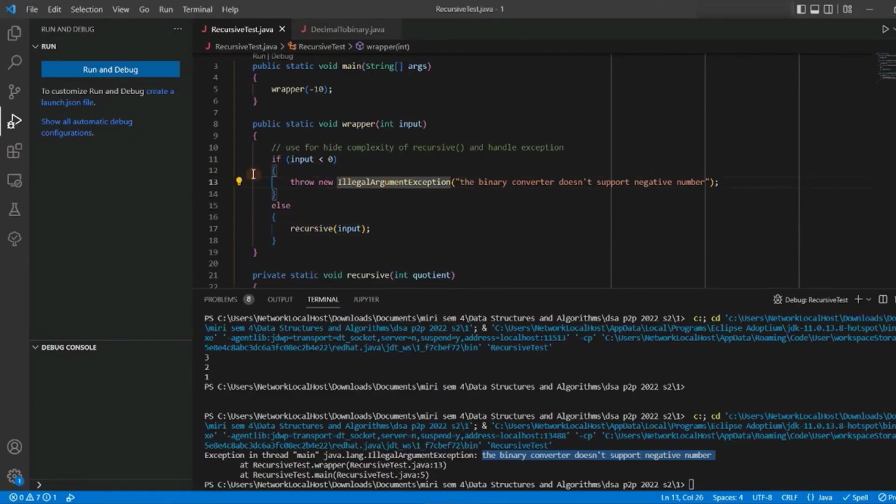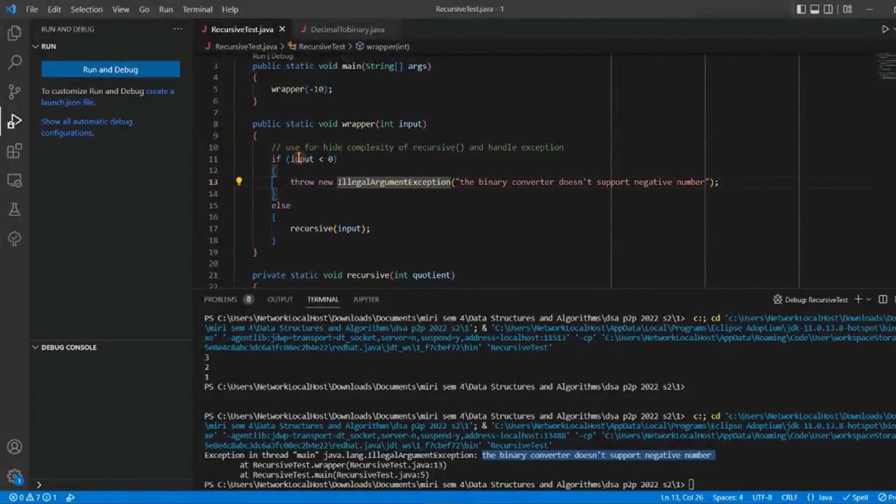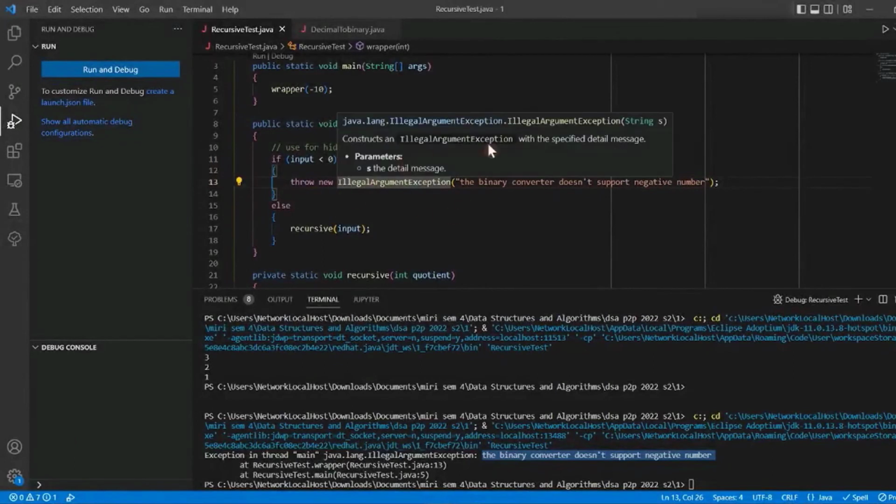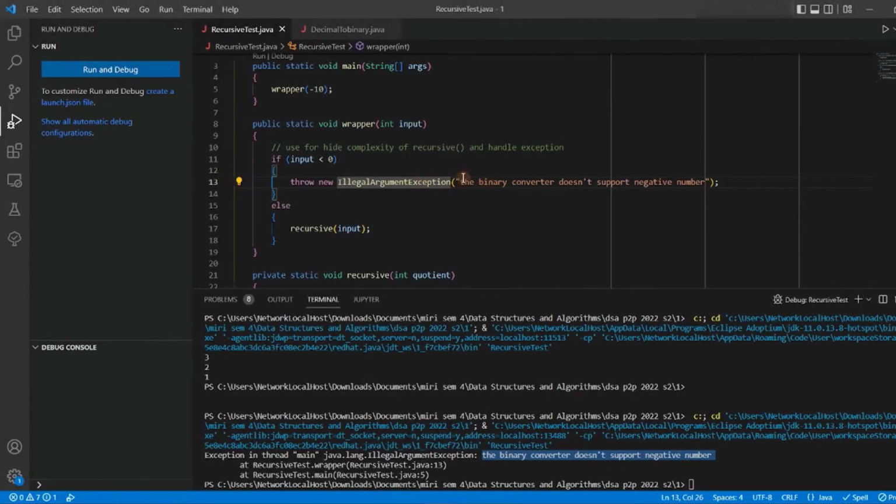Okay, let's talk about exception. If you want to put a try catch, usually you also put it inside the wrapper. So if, let's say, I think this is quite stupid.